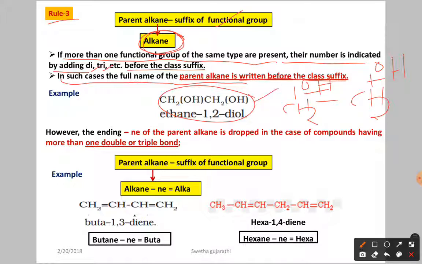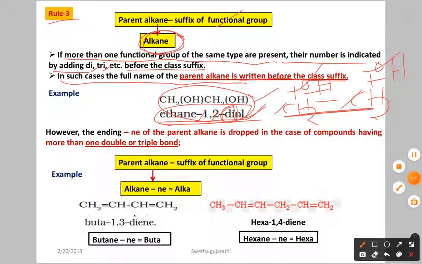Now, in this molecule, what happened here? The parent chain is ethane, so you get the total ethane, and after that the suffix. We have the ol, but we have two OH groups, so you have to indicate that: 1,2-diol. Why? Because we have two of them, so we indicate di. The numbers indicate where they are present: the first carbon and the second carbon have the OH group, and ol is the suffix of the OH group. So the nomenclature is ethane-1,2-diol. Here we didn't remove any e from the parent chain.